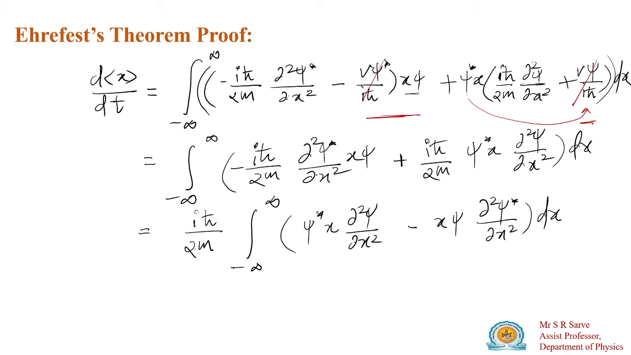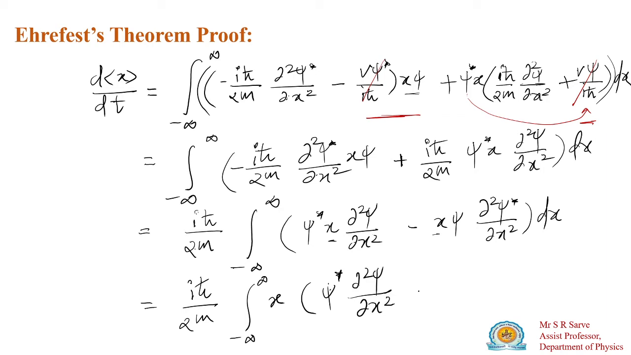So in this equation, x is common for both, so I have to take x outside. This can be written as i h cross divided by twice m, integration from minus infinity to plus infinity, x outside, psi star d square psi divided by dx square minus psi into d square psi star divided by dx square, into dx.